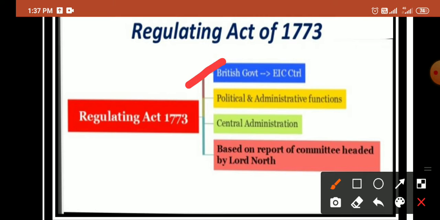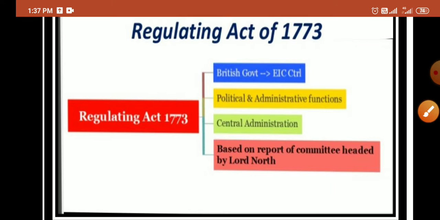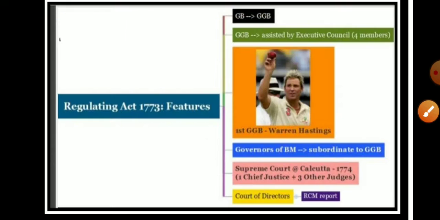That is, the British government controlled and regulated the affairs of the East India Company. It was also the first time it recognized the political and administrative functions of the company, and it led to the foundation of a central administration in India. This Regulatory Act of 1773 was based on the report headed by Lord North. Now we are going to see what the key provisions of this act were.